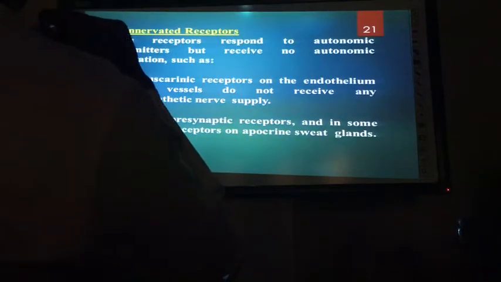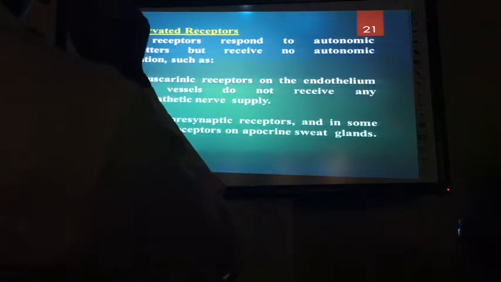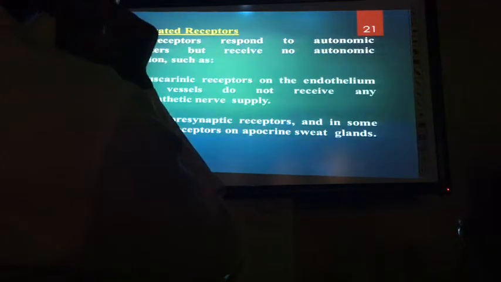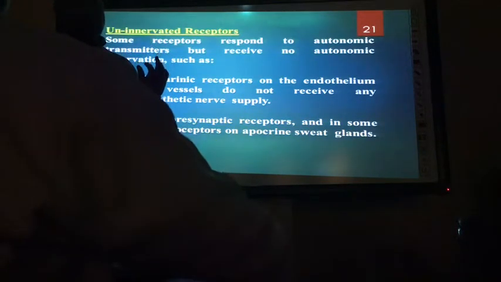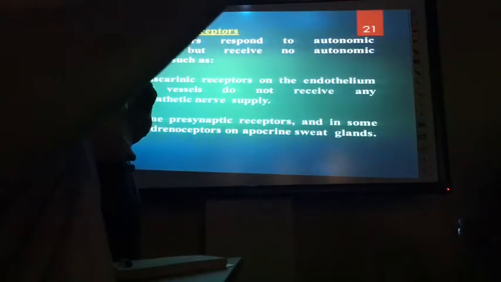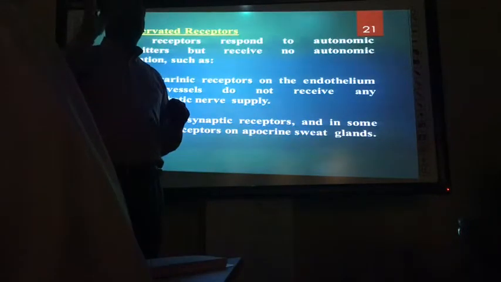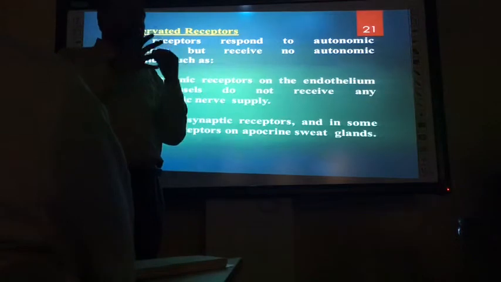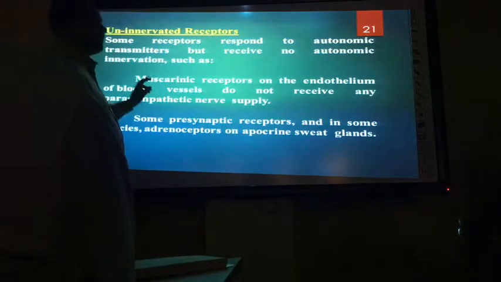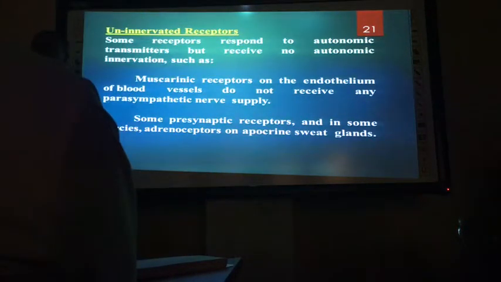That means if I say acetylcholine has uninnervated receptors, it means when acetylcholine comes from a postganglionic nerve, it is not directly binding on the organ. It is not specific. It is going to the blood, and from the blood it may be coming, like adrenaline. Many receptors are uninnervated. They are not directly connected. If it is innervated, it goes to the receptor directly. It is released near that receptor and acts on it.